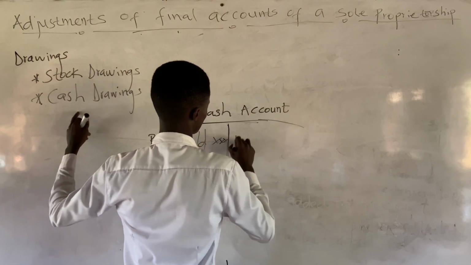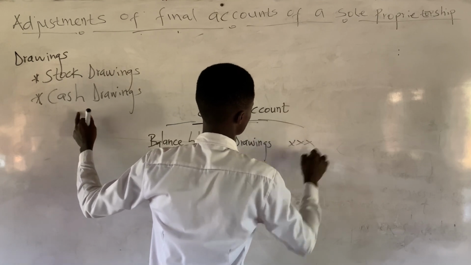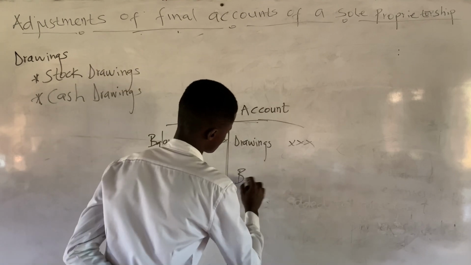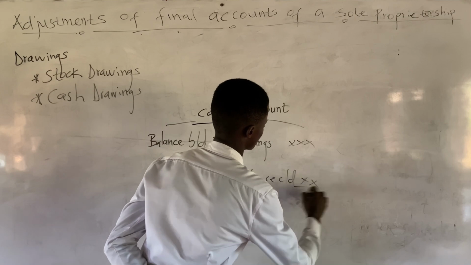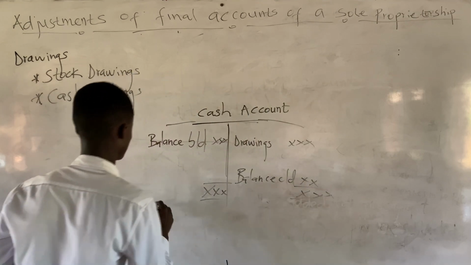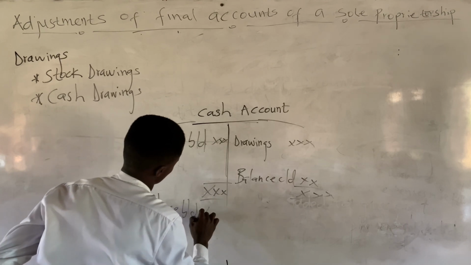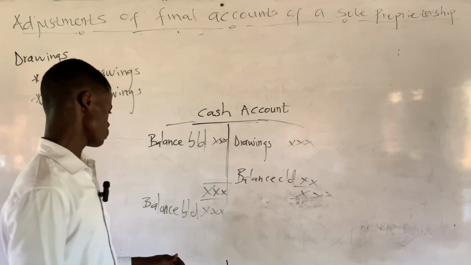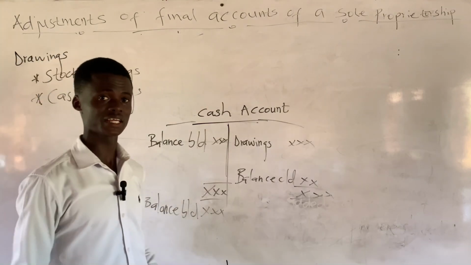So you say drawings, then you bring the value here, and then you close it. So the balance CD will be here, and the balance BD will be here. So if you decide to open an adjusted cash account, this balance BD will be the one that will be sent to the statement of financial position.